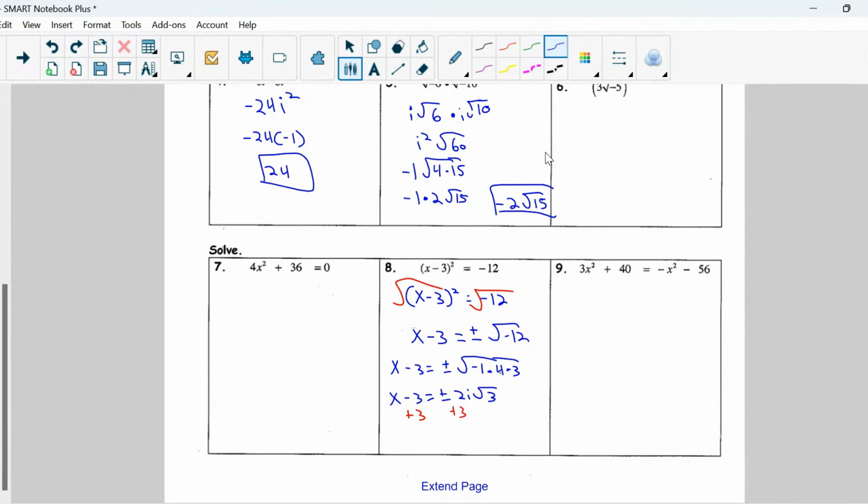And remember, if we are going to add 3, let's add it in front of our plus minus there. So we have x equals 3 plus or minus 2i square root of 3. Okay, and that is our final answer there, number 8. Okay, so for the sake of time, let's skip 7 and 9. We will be looking at these in class, so come with it done so you can ask questions.